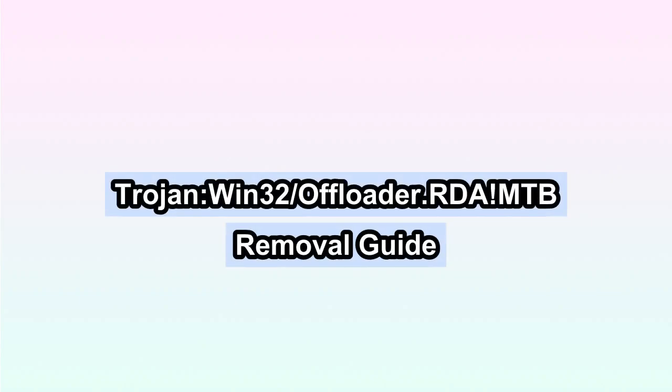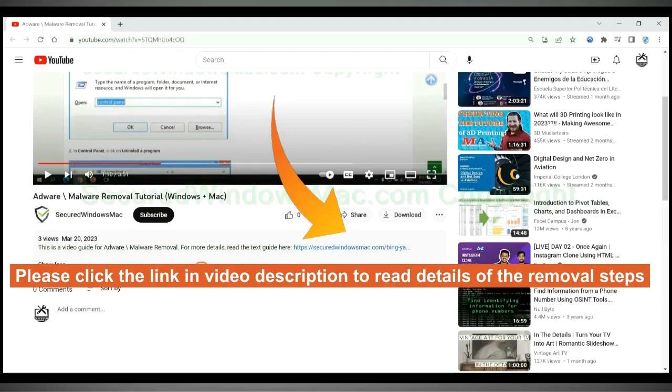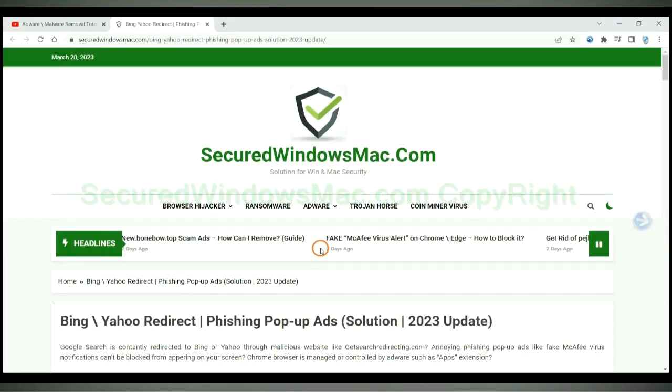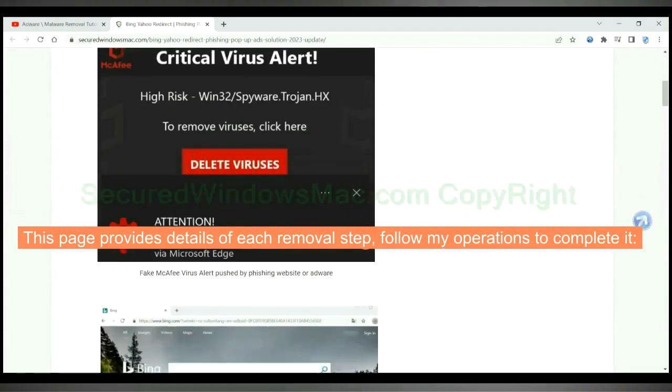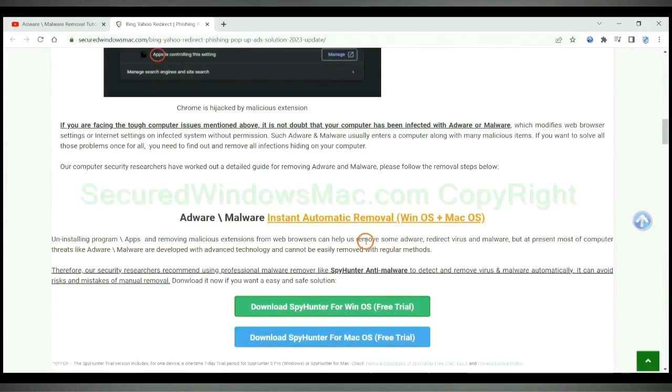This video will show you how to remove Trojan Win32 Offloader.RDA MTB virus. Please click the link in video description to read details of the removal steps. This page provides details of each removal step. Follow my operations to complete it.